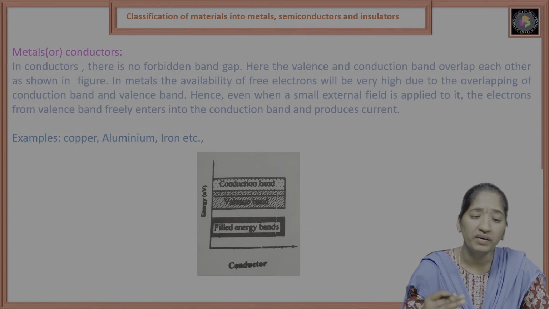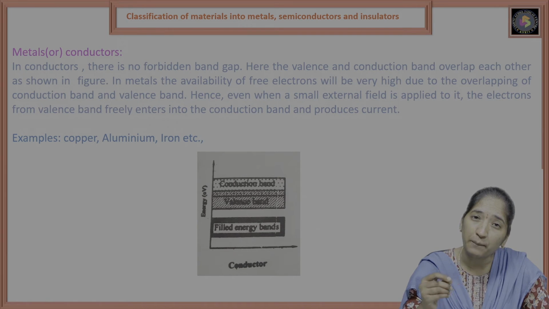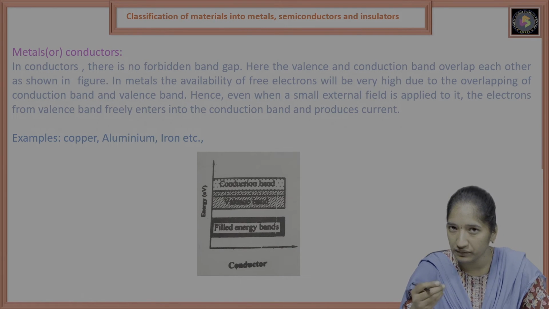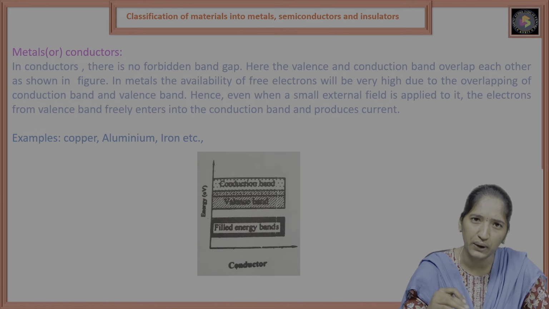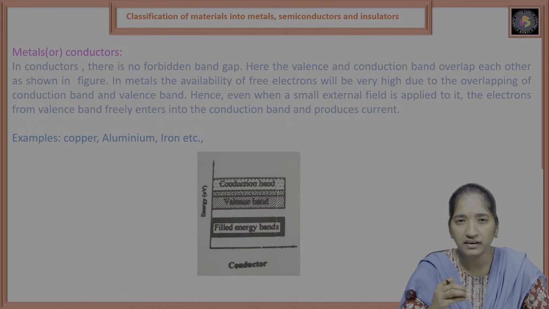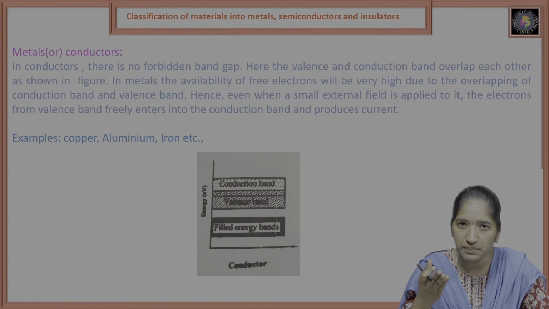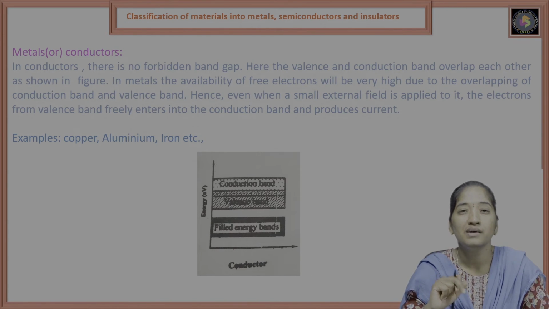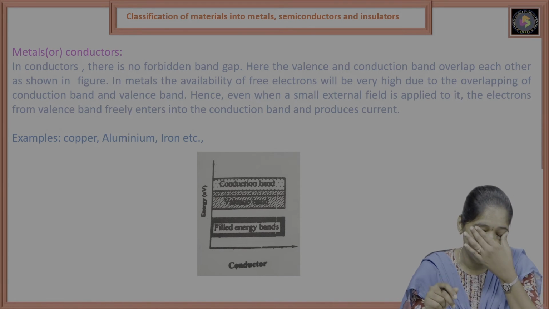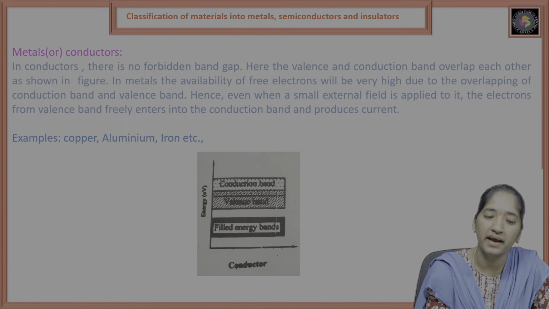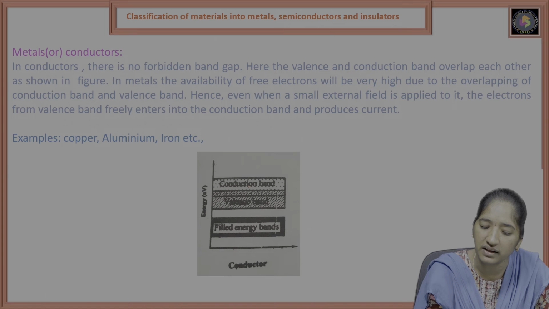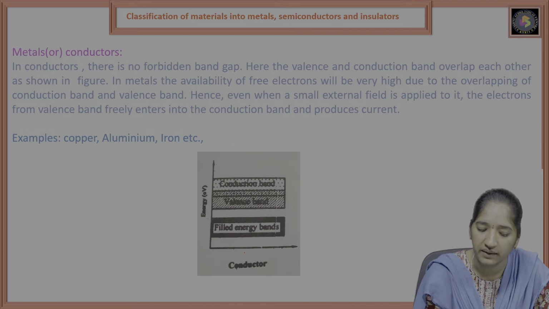When we apply a small external field, the electrons very easily transfer from the valence band to the conduction band. Then the free electrons move from the valence band to the conduction band and produce the current. Examples of conductors and metals are copper, aluminum and iron. This is the energy band diagram of metals or conductors. Here you see the valence band and the conduction band, and there is no band gap between them.